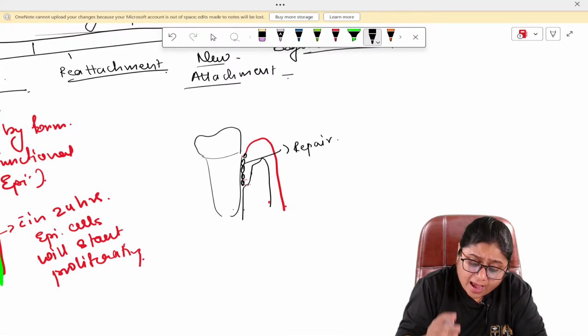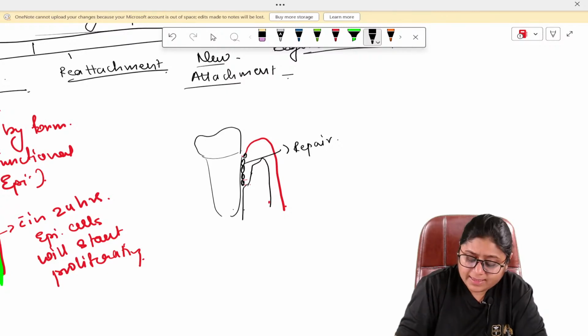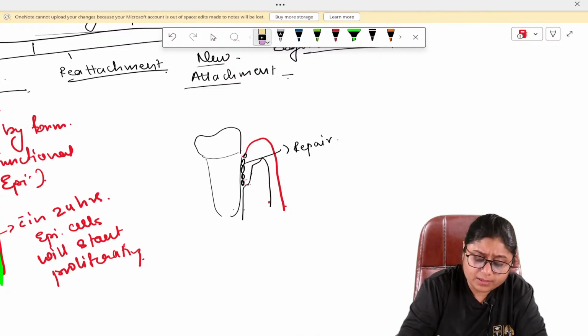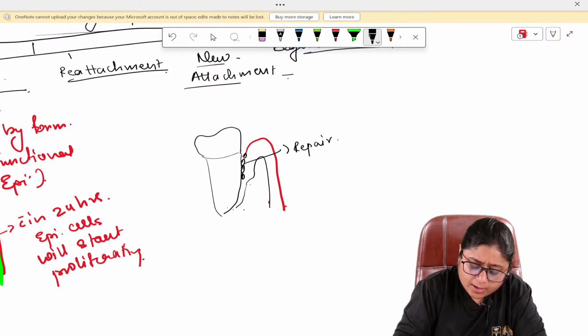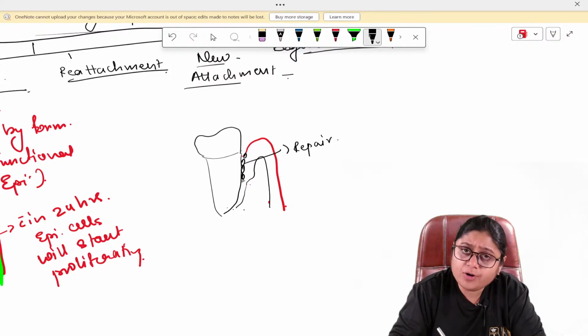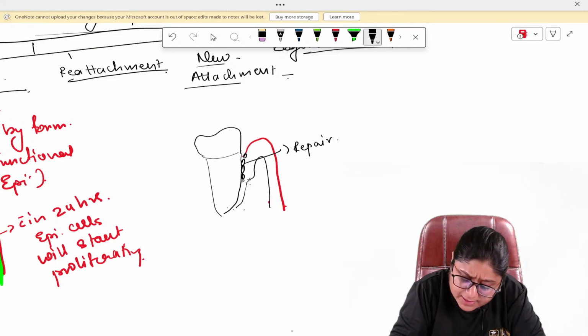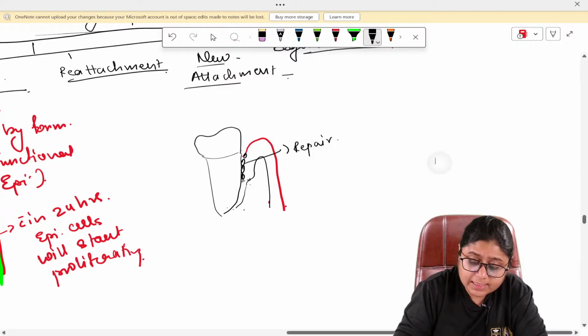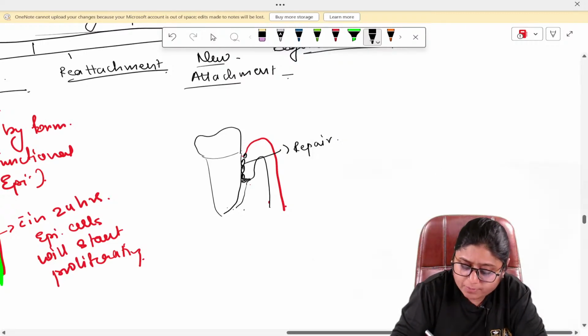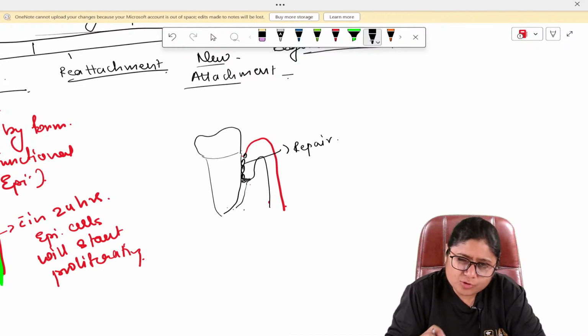Now, at the apical region, there will be some remnants of periodontal ligament. These viable periodontal ligament fibers will come and start joining below to some extent.